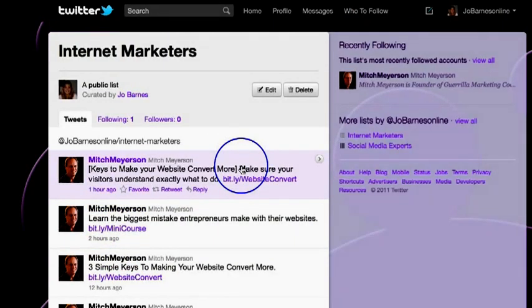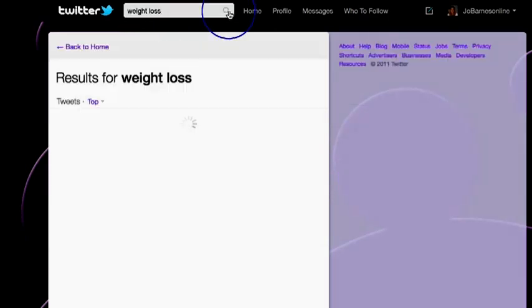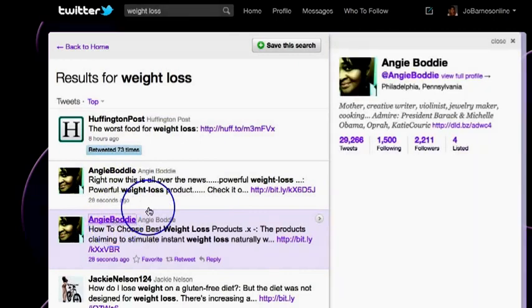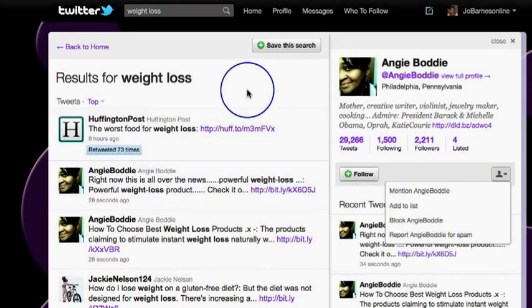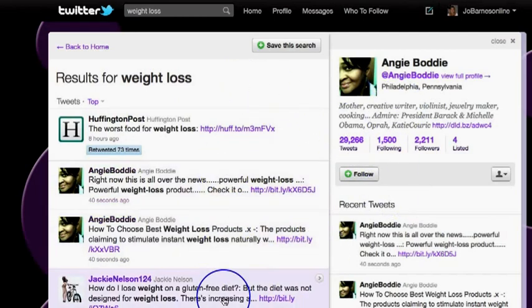As I said earlier, you could have a list on fishing, for instance. You could have a list on weight loss, and you could literally create a list, go out, search that niche, and find people that you like the look of. So, the Angie Body or whatever, you could go in there and say, yeah, I want to add her to my weight loss list. And then basically you will start to see posts from her within your weight loss list. Okay? So I think lists are really, really funky.